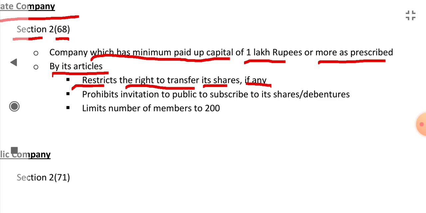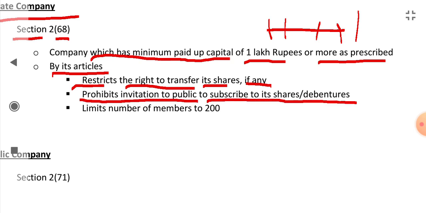If the company is limited by shares, if its capital is divided into shares, then the shareholders cannot transfer those shares to another person. It prohibits invitation to the public to subscribe to its shares or debentures. The private company cannot invite the public to subscribe to its shares. It limits the number of members to 200. The maximum number of members in a private company can be 200.